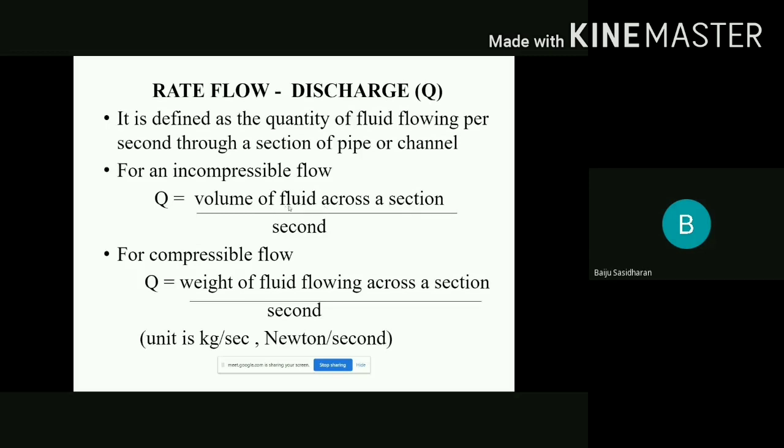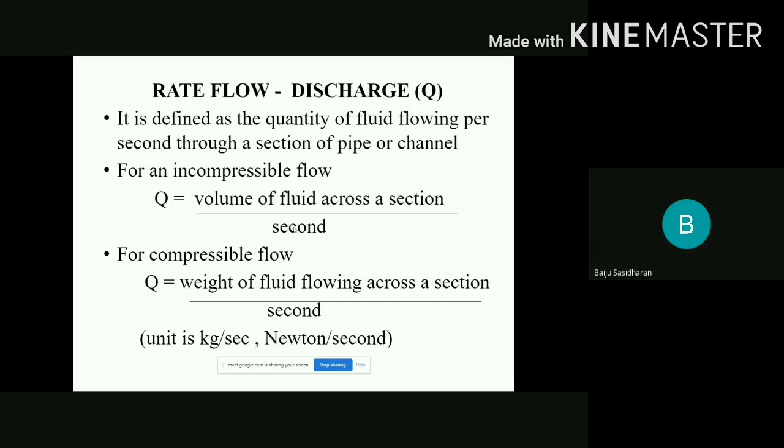Area into some height divided by time. That height means it's some length. So that length divided by t will be represented as velocity. Therefore, normally Q is represented as A into V, AV. Q is equal to A into V. I think you got the concept.